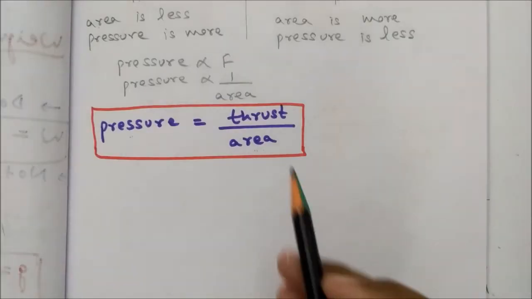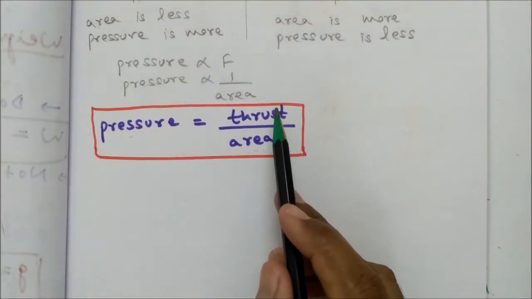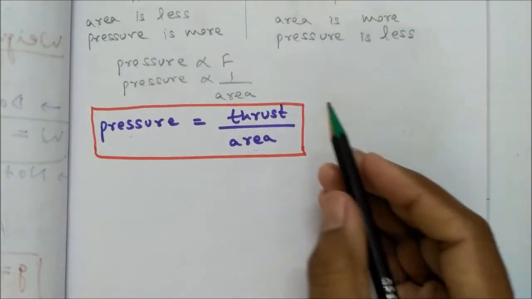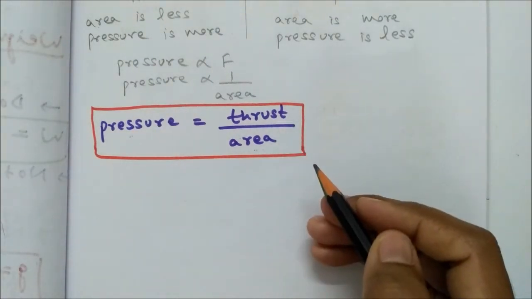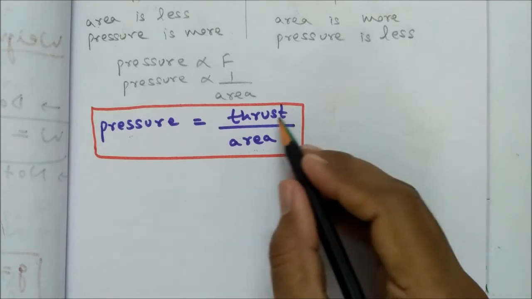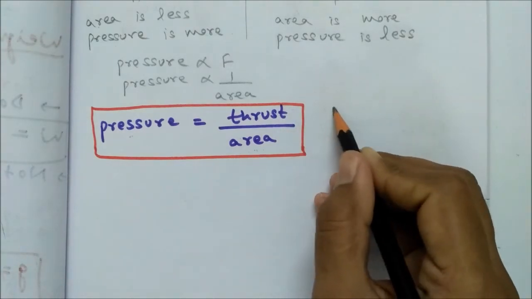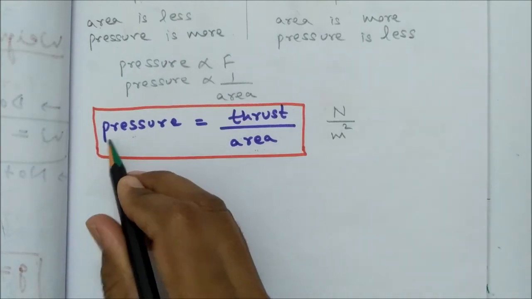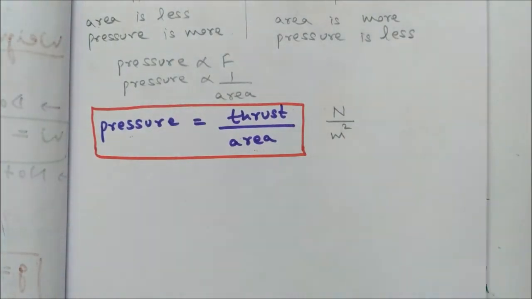Here, by substituting the SI unit of thrust and area, we will get the SI unit of pressure. Thrust is a perpendicular force, so it has SI unit Newton, and area has SI unit meter square. So the SI unit of pressure is Newton per meter square.